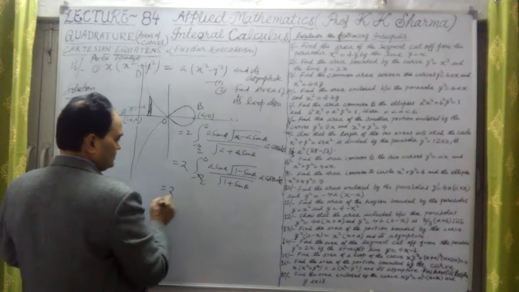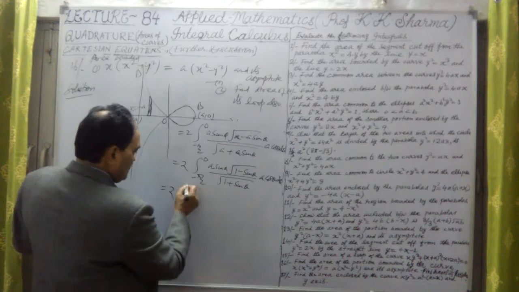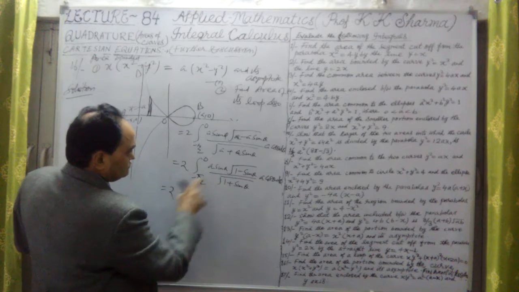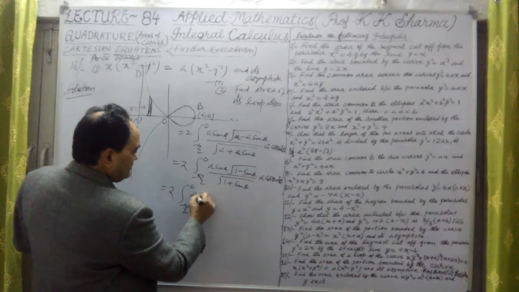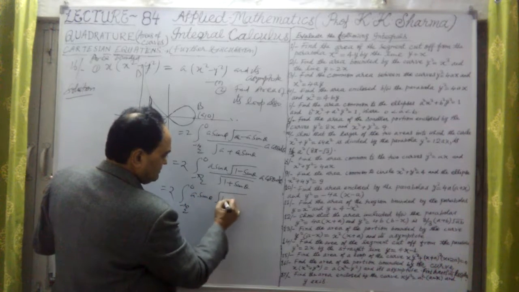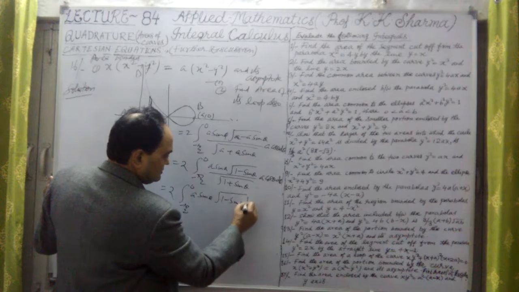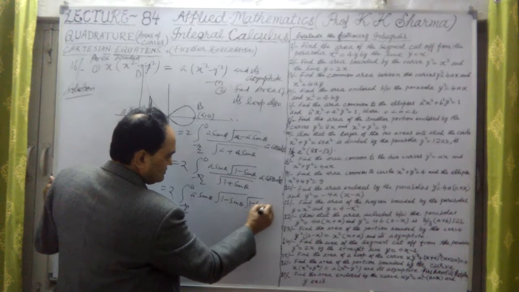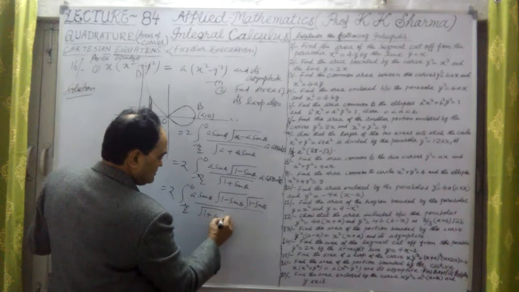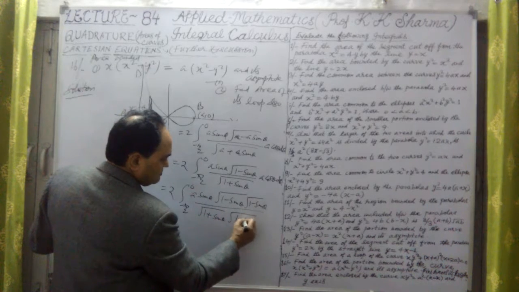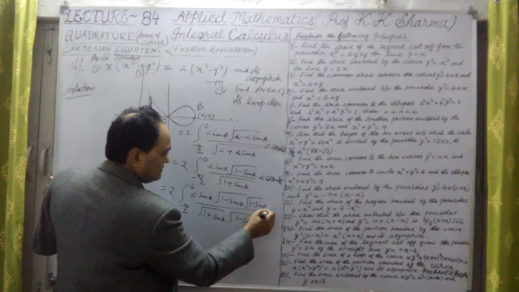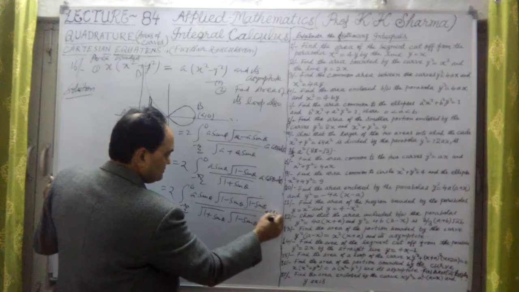It is nothing but twice, minus pi by 2 to 0. Here it is a sin theta. If I rationalize this, multiplying by under root 1 minus sin theta in the numerator and denominator, this and this, we multiply into a cos theta.